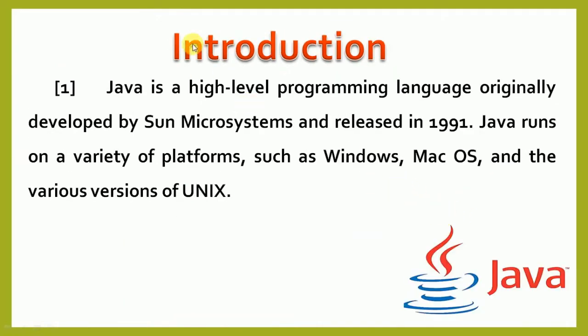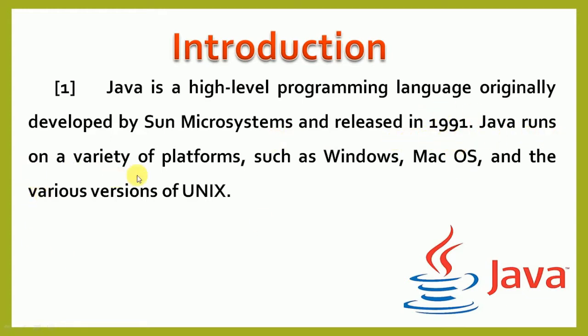So what is in this chapter? Java is a high level programming language originally developed by Sun Microsystems and released in 1991.